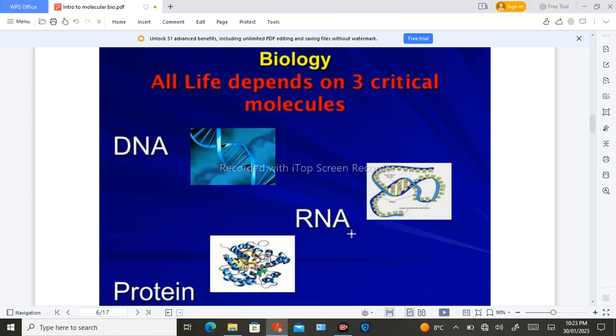And RNA, what is RNA? RNA is ribonucleic acid, a single-stranded molecule, and these are proteins. Proteins are made up of amino acids that are the building blocks of proteins.